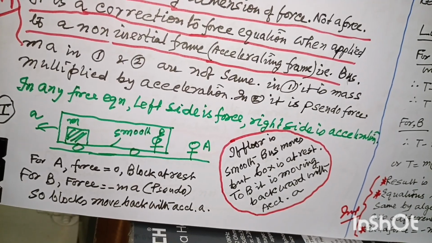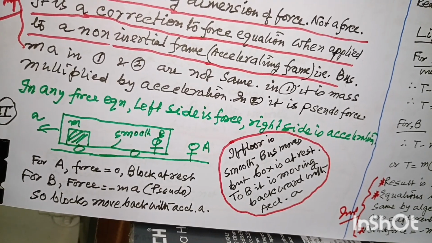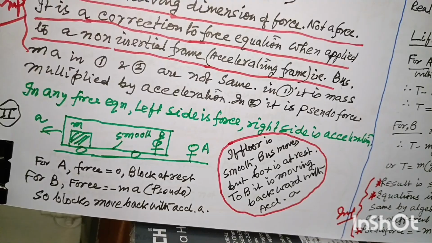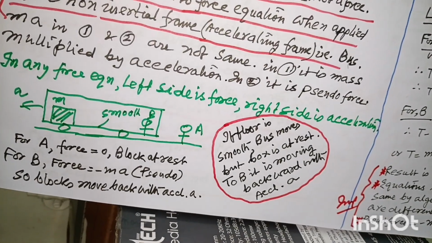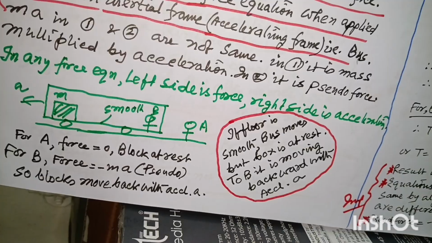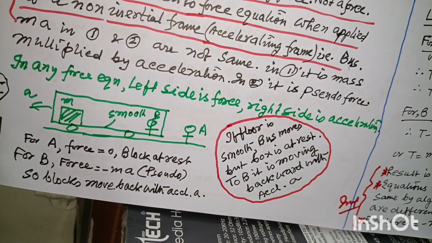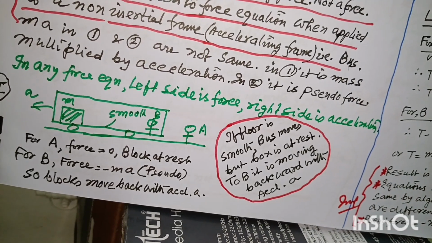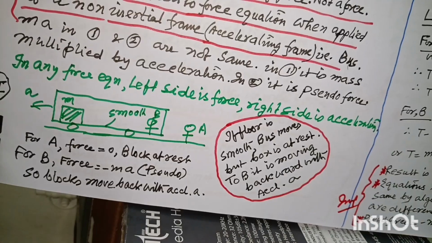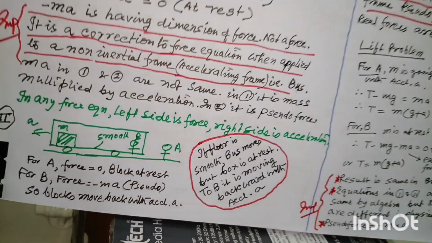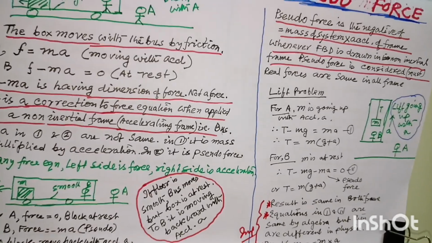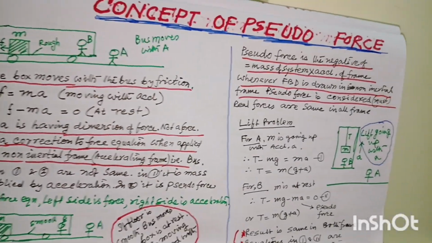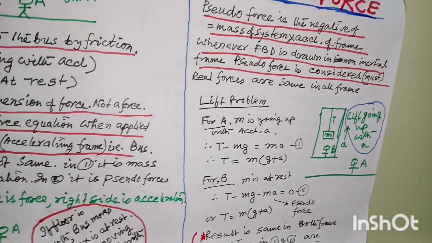This is actually not a force, but he thinks there is a force acting like this. To him, it appears to be a real force, but it is not a force. It is actually a correction. So this minus ma has become a pseudo force here. That means in any case where the observer is in an accelerating frame or non-inertial frame, we have to add